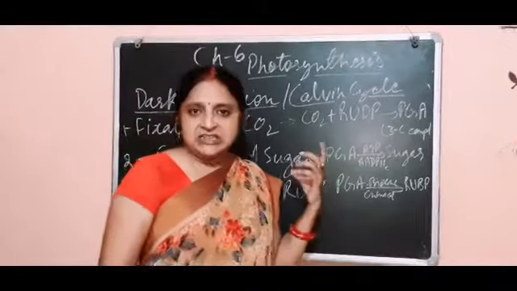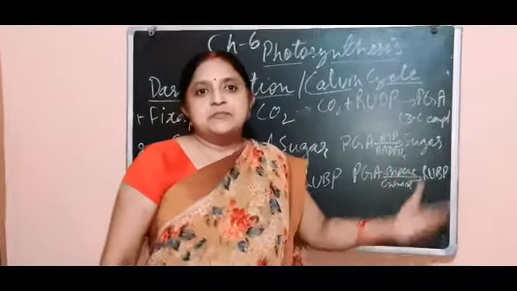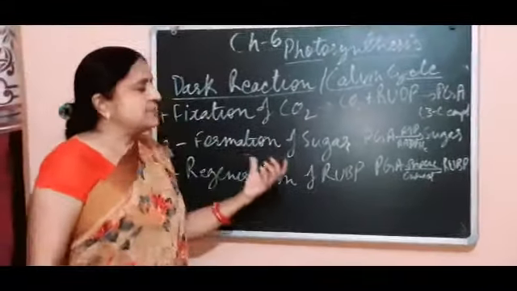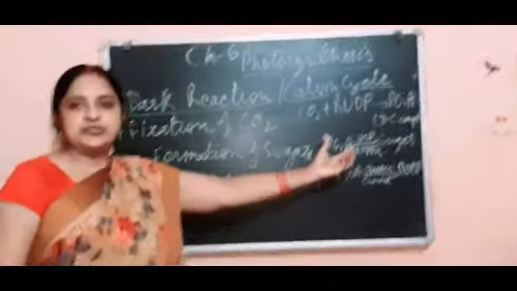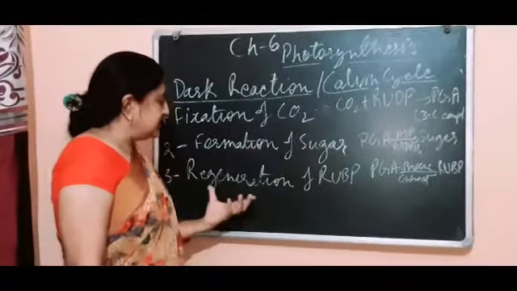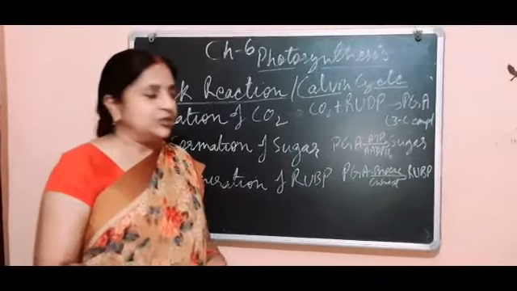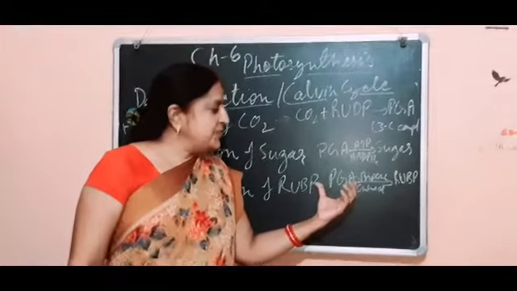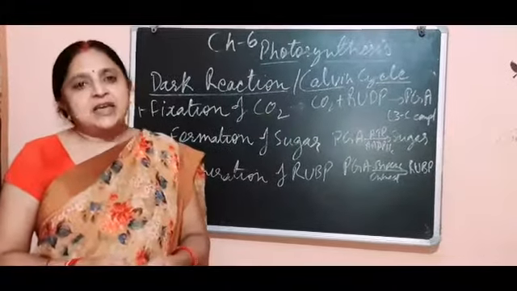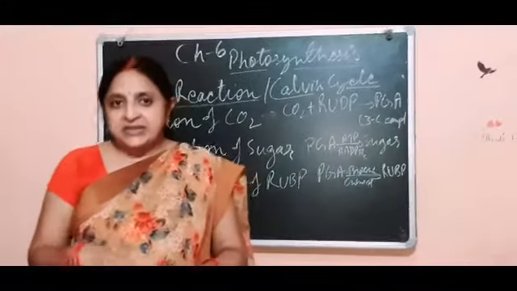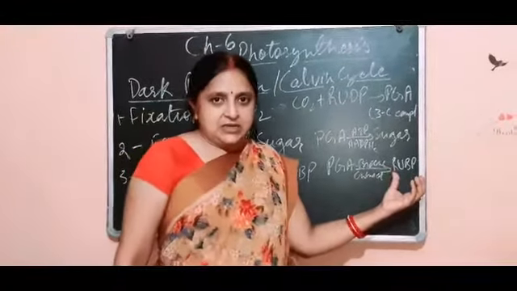Now some of the PGA 3 carbon compound in the presence of ATP and NADPH2 makes the sugar, and this step is called formation of sugar. Now third, some of the PGA is utilized and causes the third step called regeneration of RuBP. Some of the PGA undergoes continuous biochemical reactions, catalyzed by many enzymes, and finally it produces the RuBP.